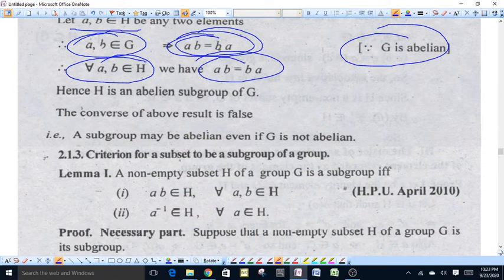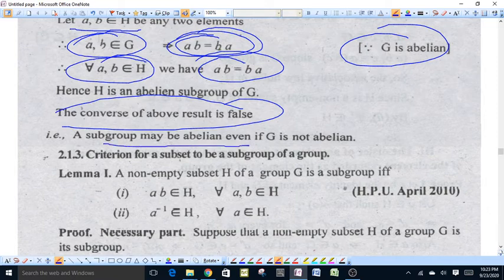The converse of this result may not be true, that is, a subgroup may be abelian even if G is not abelian.